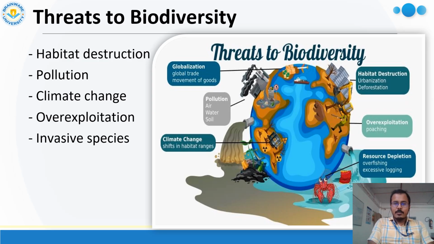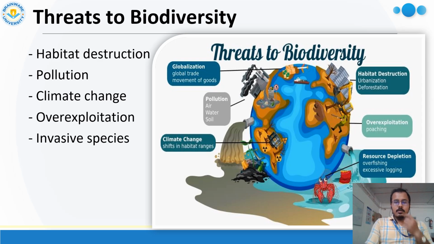So what is the meaning of habitat destruction? What is the meaning of habitat? Habitat means when different species are present in a particular region, this region is known as the habitat of that particular organism. So habitats are destroyed due to different reasons.